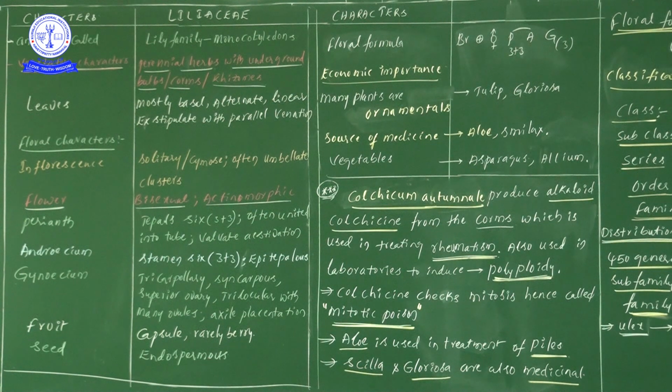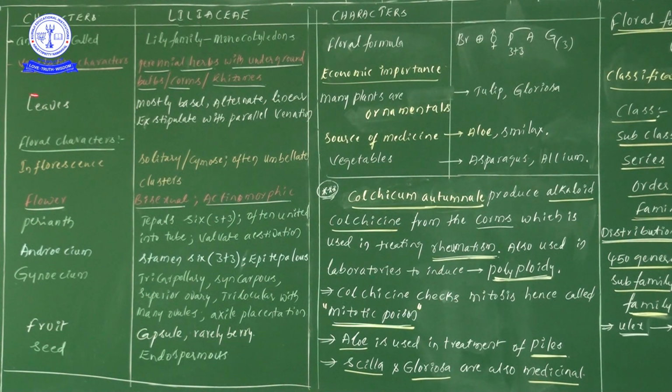Next one, inflorescence develops on the special aerial stem known as scape. So what is the inflorescence which is developed on the special aerial stem? That particular inflorescence we will be taking as scape. Before here also once I will tell you, scape like inflorescence is present. So definitely I will revise that particular point one more time.